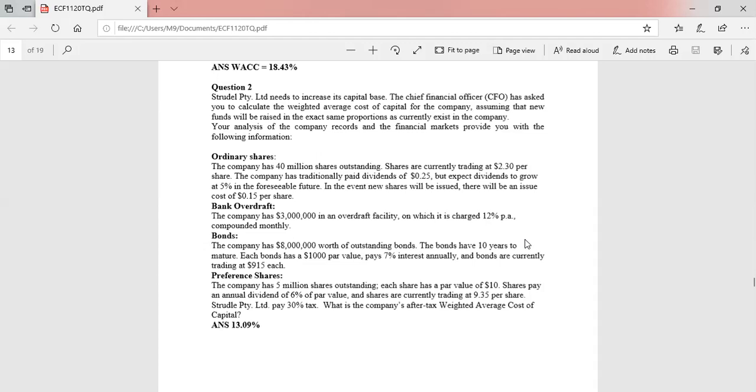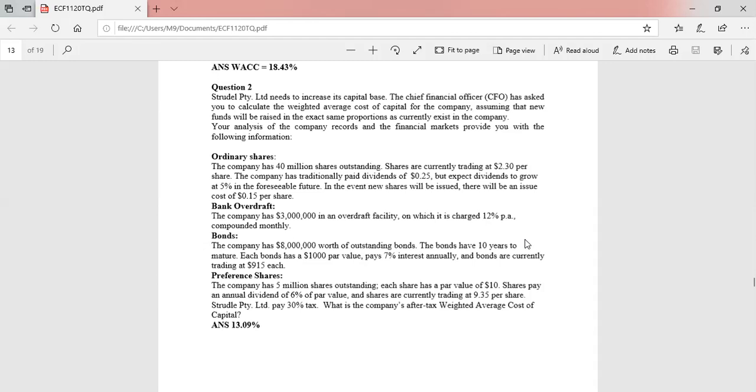Bank overdraft: the company has 3 million rupees in an overdraft facility on which it is charged 12% per annum compounded monthly. So this is an interest rate of 12% per annum compounded monthly. Therefore, we have to first calculate the effective annual interest rate. Bonds: the company has 8 million rupees worth of outstanding bonds. The bonds have 10 years to mature. Each bond has 1000 par value, which pays 7% interest annually, and bonds are currently trading at 915 each.